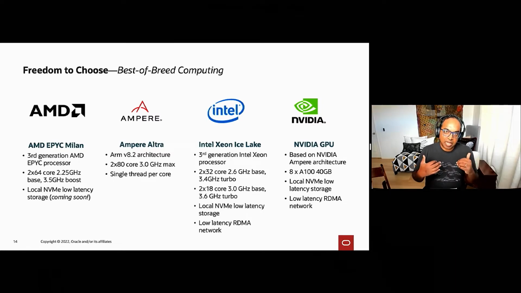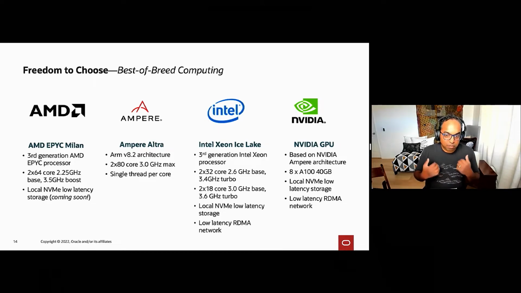And rather than asking you to fit into particular hardware types, we want to give you that choice. You have the ability to choose the latest and best hardware from AMD, Ampere, Intel, or even specialized hardware like NVIDIA GPUs. And that's really what enables you to decide what is best for your workload.